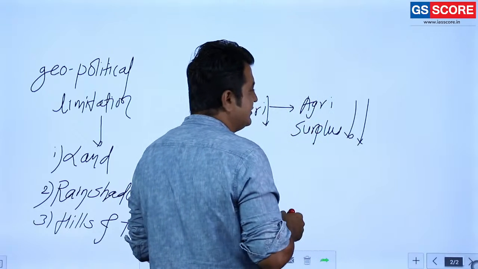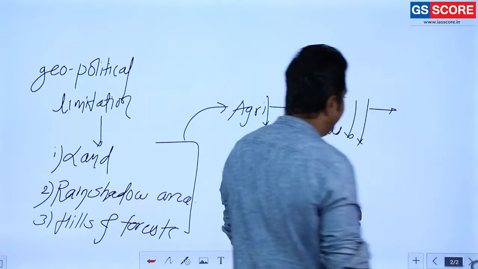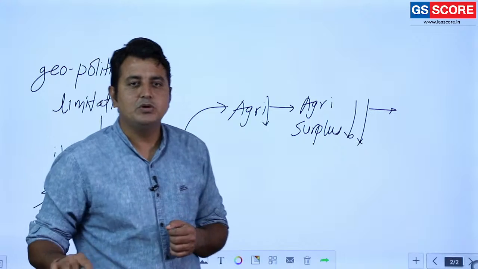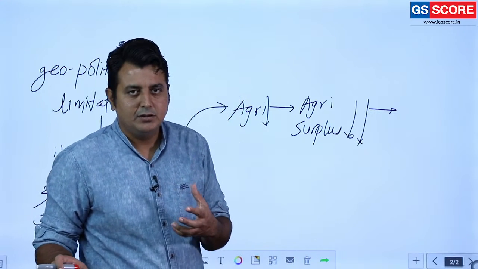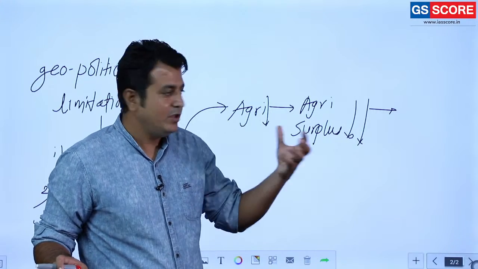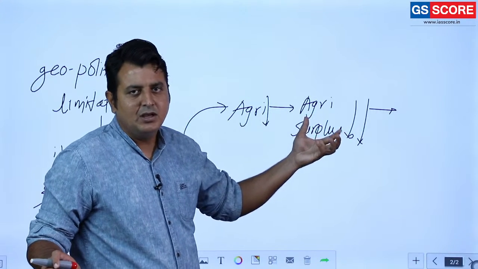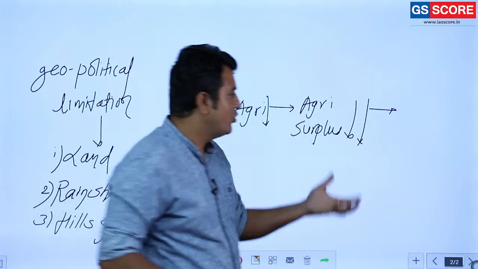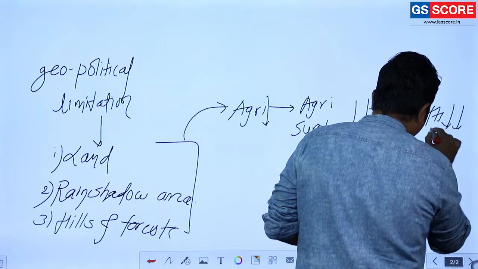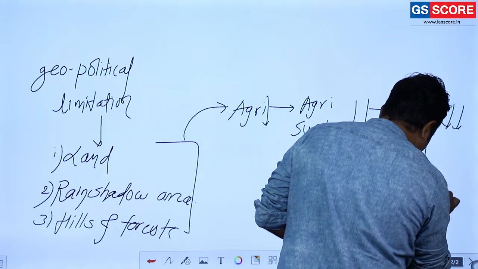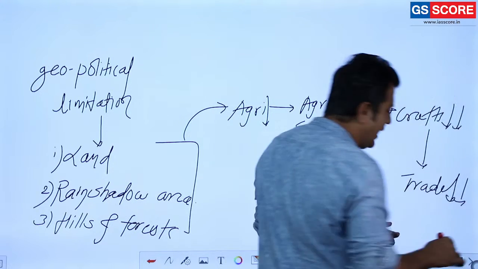If agriculture surplus is there, then trade is going to be possible, and it promotes trading activity and craft. But if it is less, crafts are also less, and trade is also less as compared to northern India.